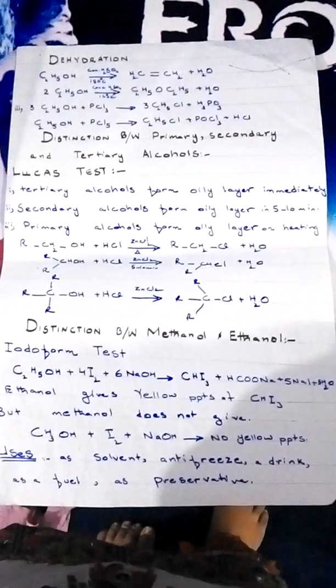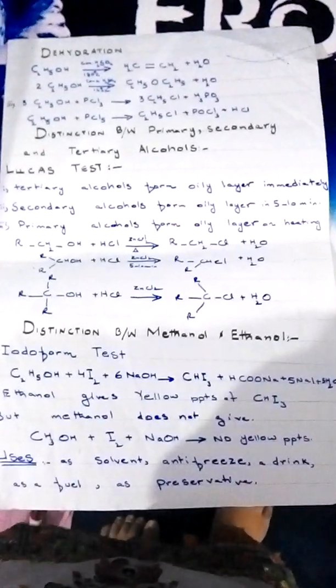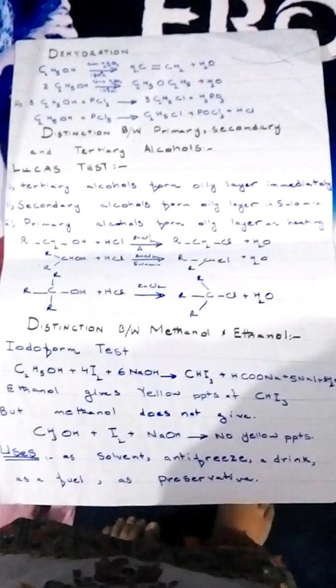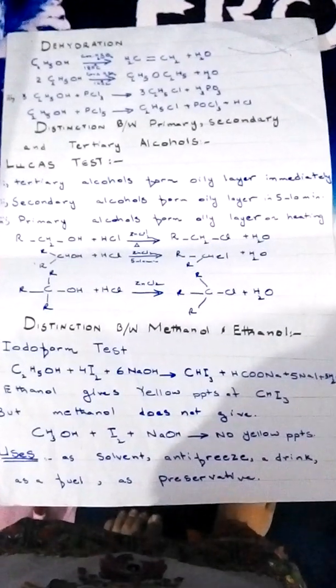And uses of alcohols. Methanol is used as a solvent for fats, oils, paints, varnishes. It is also used as antifreeze in the radiators of automobiles and for the denaturing of alcohol. Ethanol is used as a solvent, as a drink, and as a fuel in some countries. Moreover, it is used in pharmaceutical preparations and as a preservative for biological specimens.